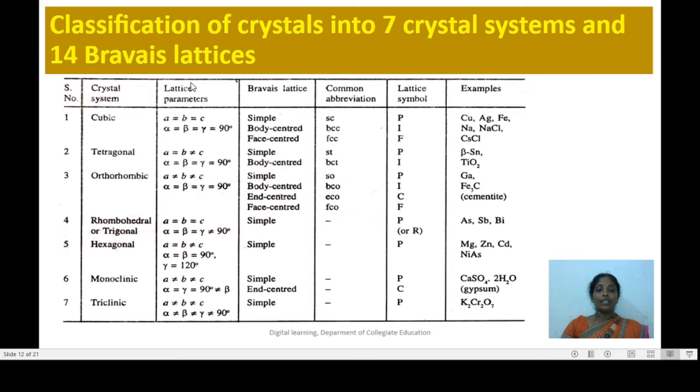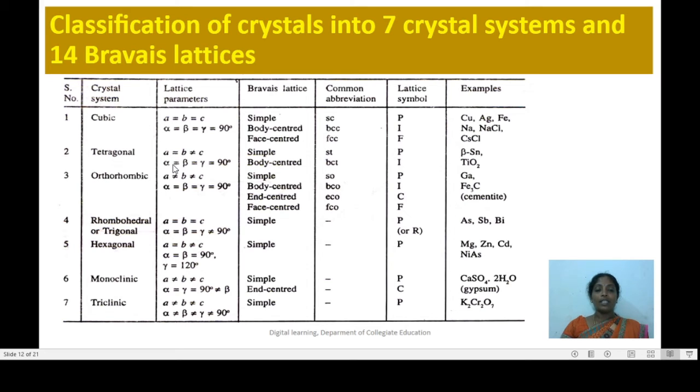Now look at the third column. If the 3 lattice constants a, b and c are equal in length, and if all the 3 interfacial angles are equal to 90 degrees, then such crystals belong to the cubic crystal system.